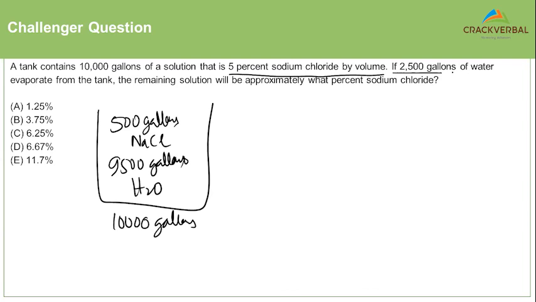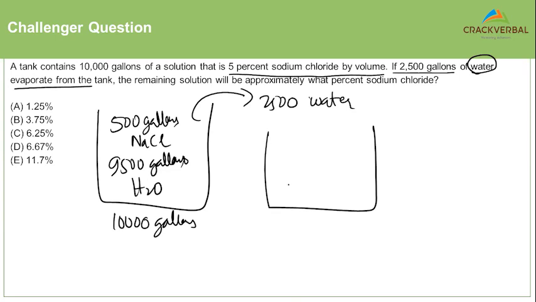2,500 gallons of water evaporated from the tank. So I removed 2,500 water. So now I'm left with 7,000 gallons of water and how much? 500 gallons of NaCl. Okay, sorry, 7,500, not 7,000.